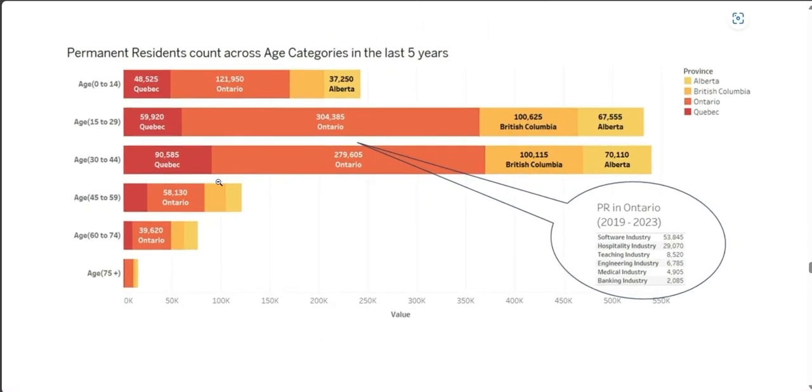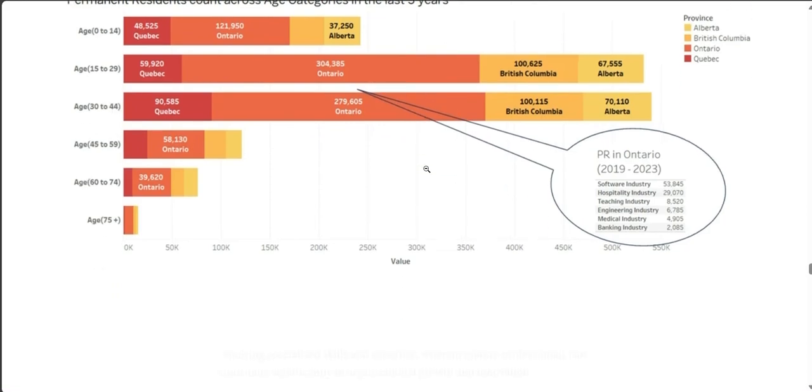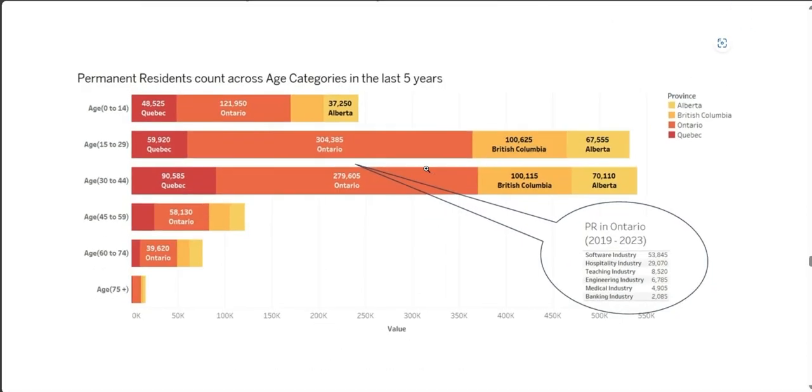We can see that Ontario is the top choice for young adults aged 15 to 29, with over 304,000 immigrants, and the province also attracts the age group of 30 to 44, showing its popularity among young professionals and mid professionals. This could probably be in the software sector. Why I'm saying this: because we have data on PR in Ontario, and the software industry shows the highest jump. So maybe it's the software industry that's trying to attract people over there. On the other hand, Alberta and Quebec seem to focus on attracting professionals aged 30 to 44. Probably they're focusing on skilled and experienced workers.